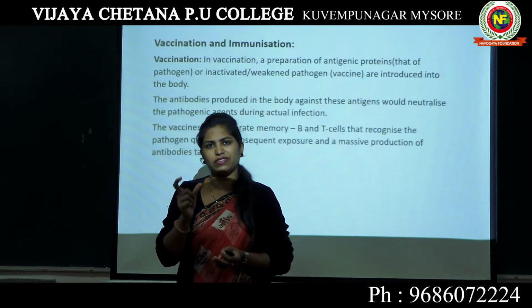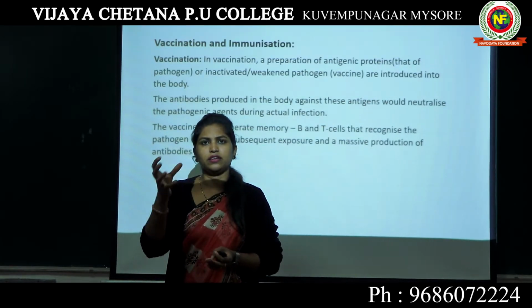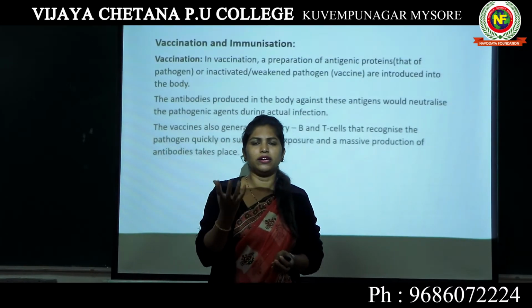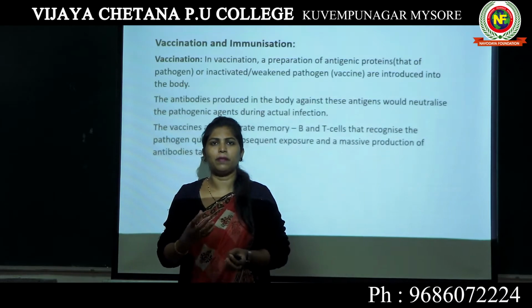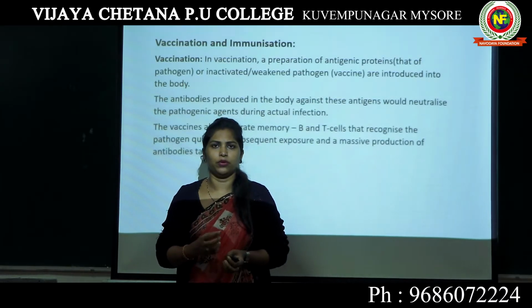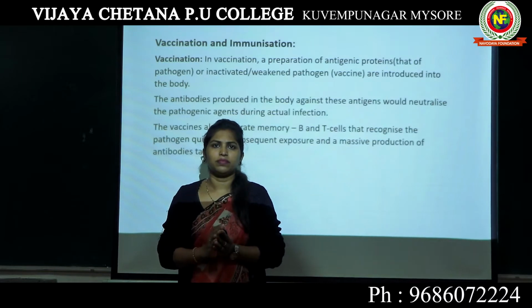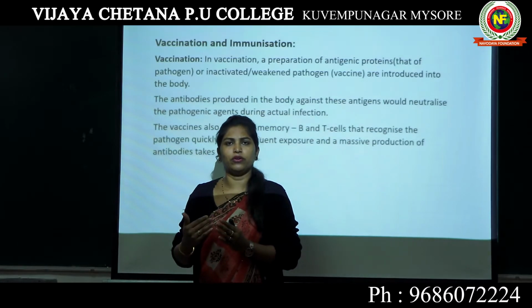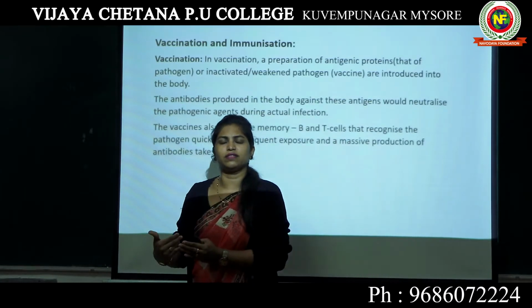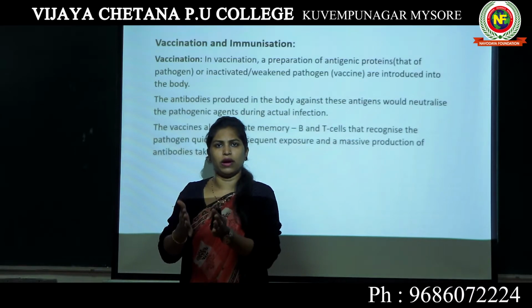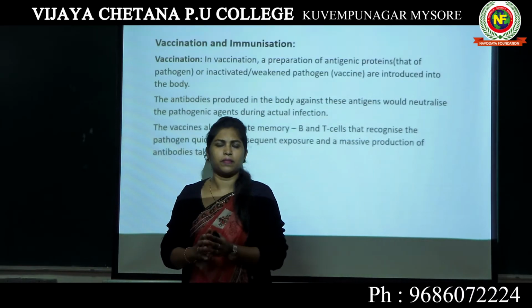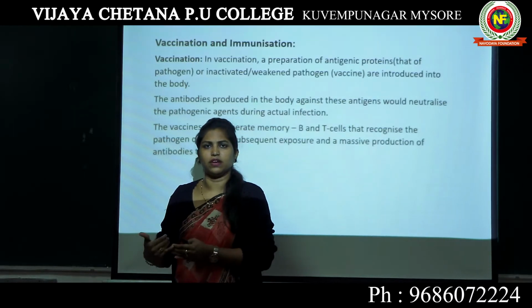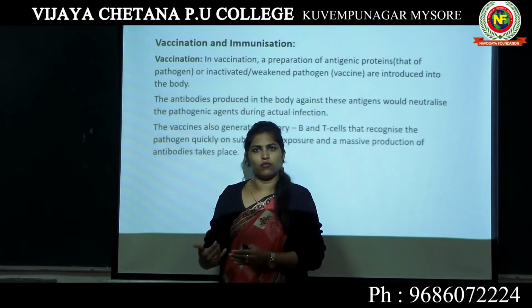So scientists took a few live, active, virulent polio viruses, the virus which is able to cause polio. They made the virus very less virulent.